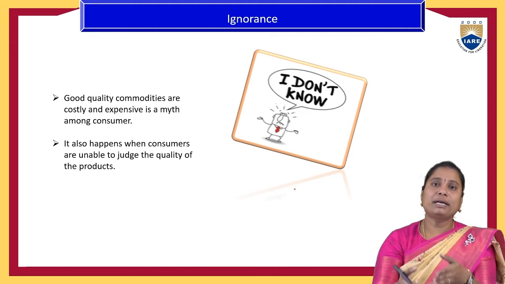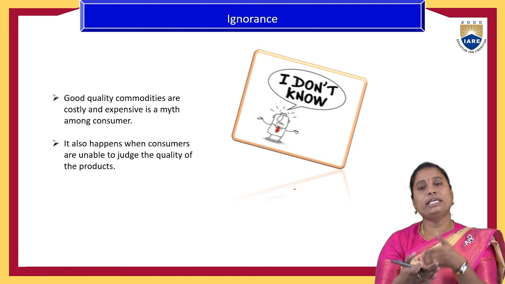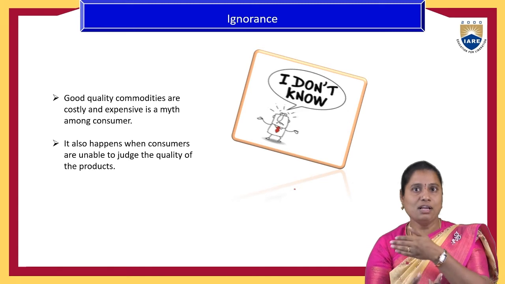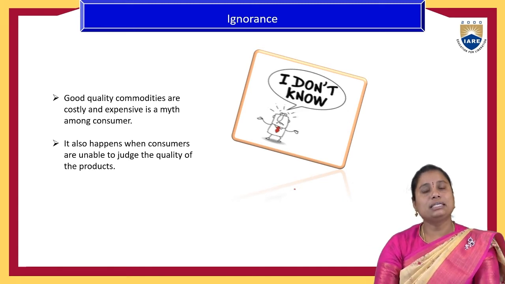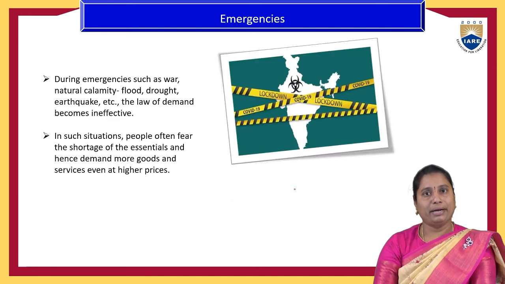And in the market that price might be reduced, but the people are purchasing the same quantity because of the ignorance of the price changes in the past as well as in the future. So ignorance is also one of the reasons for the law of demand not existing.